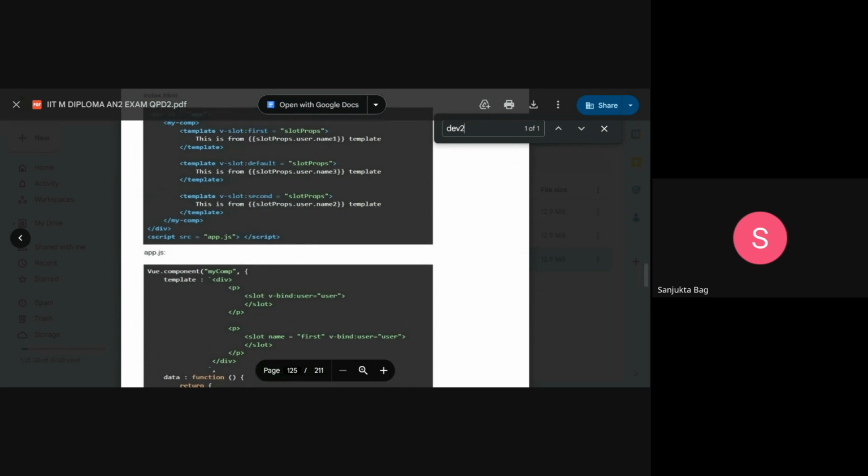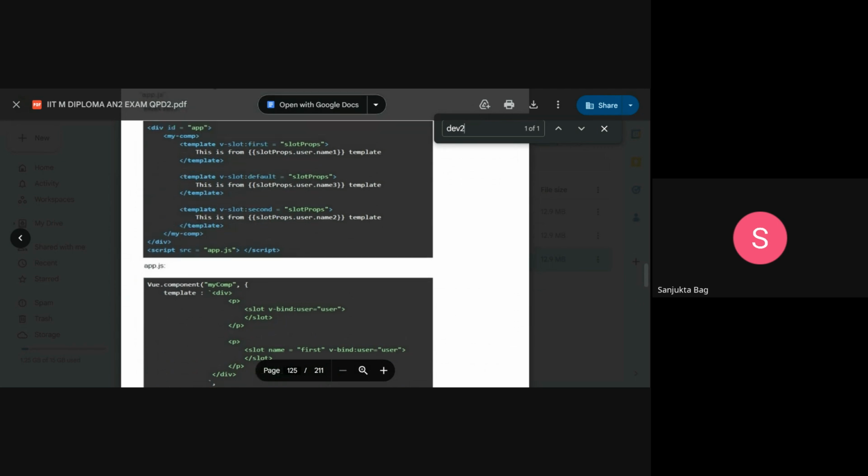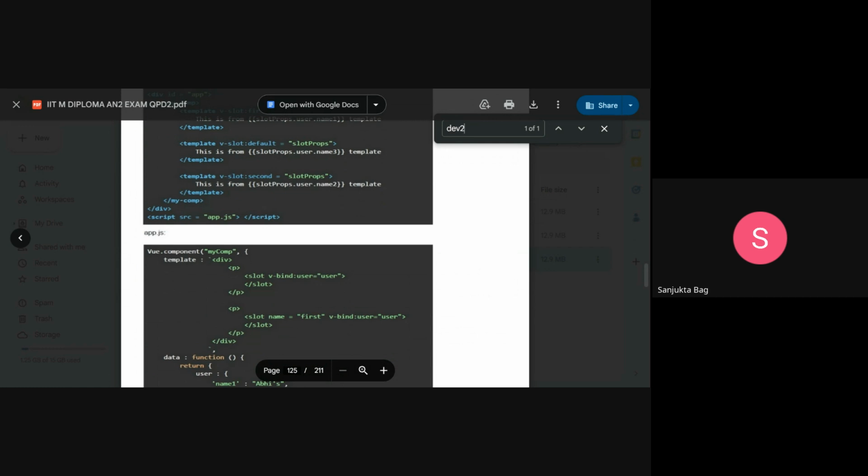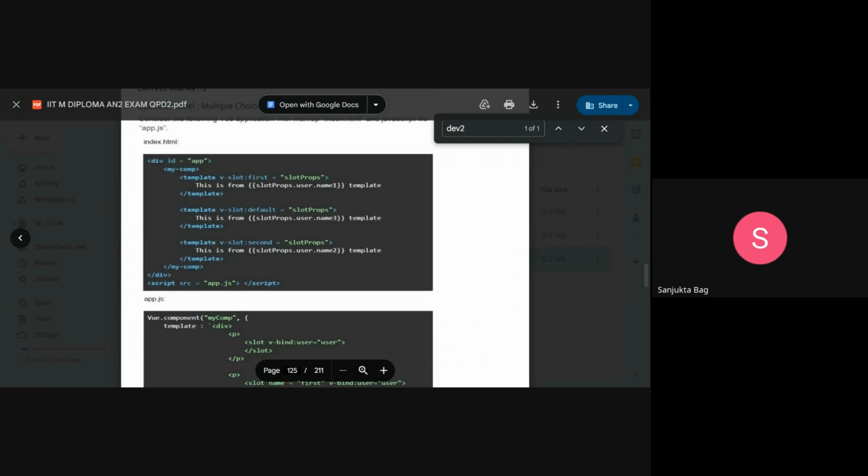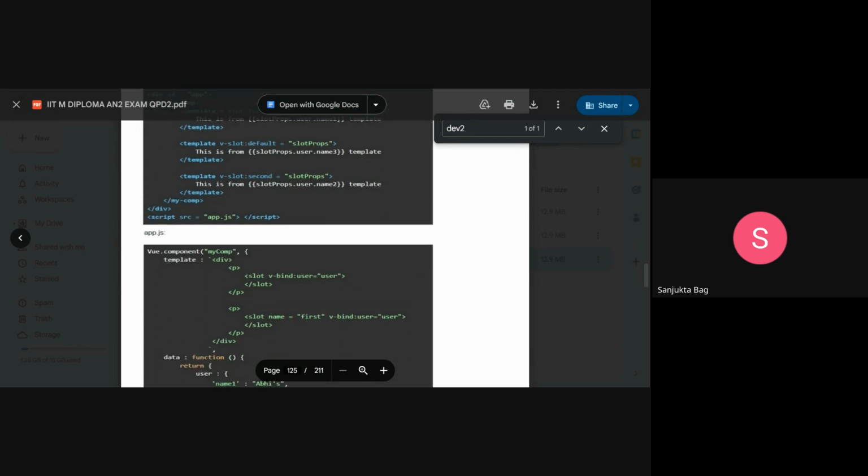The default slot is rendering the slotProps.user.name3 template. And again, we will v-bind the user object with the first slot, and it will render the template slotProps.user.name1. There is no mention of the slot second, so the slot second template will not be rendered.